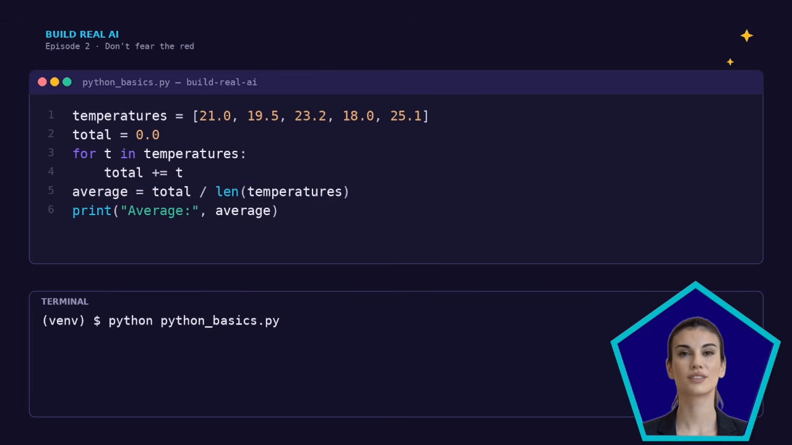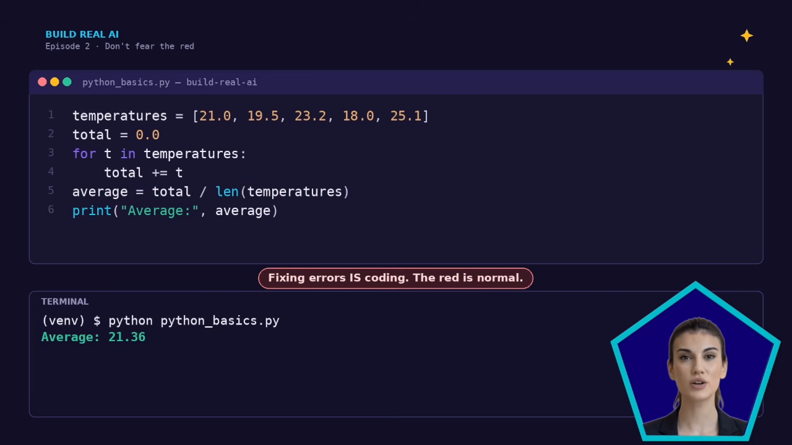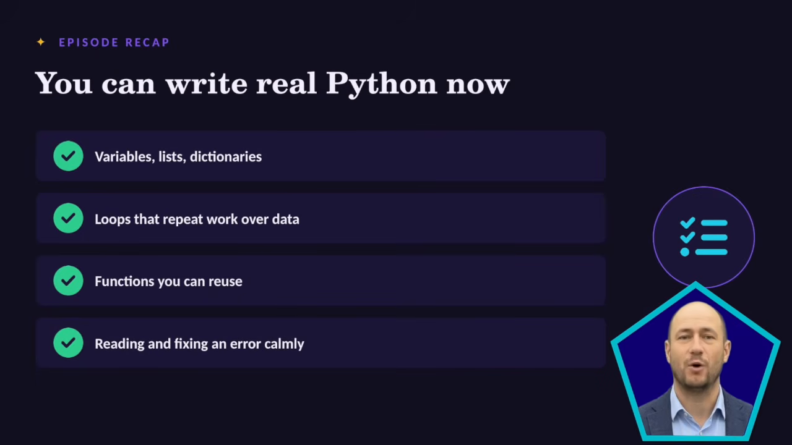One small fix, run again, and it works. Understand this. Fixing errors isn't a detour from coding. Fixing errors is coding. Every professional you admire does this all day long. The red is normal. Make friends with it. And that's the magic.